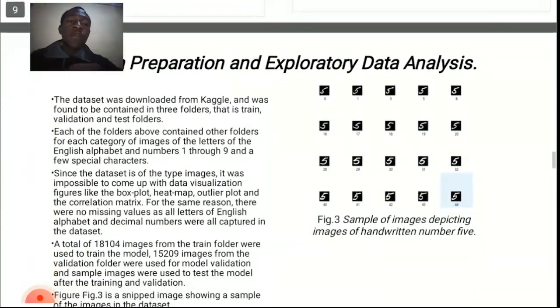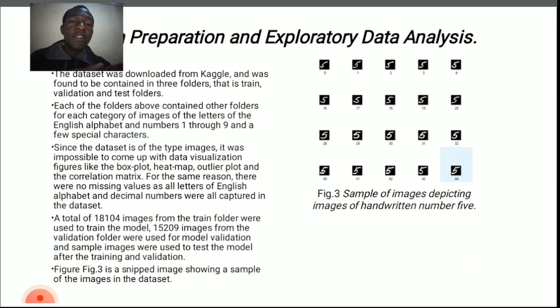Now, the next concept is data preparation and exploratory data analysis. Like I already said, our dataset was downloaded from Kaggle and was found to contain three folders: the train folder, validation folder, and test folder. Each of the folders contained other folders for each of the categories of images. Of course, the images are categories of letters of the English alphabet, plus also numbers 1 through 9, and some special characters. Since our dataset comprised images, as you know, it was impossible to come up with some data visualization figures like the box plot, heat map, outlier plots, and also a correlation matrix. For the same reason, there were no missing values, as the letters of the English alphabet and decimal numbers were all captured in the dataset.